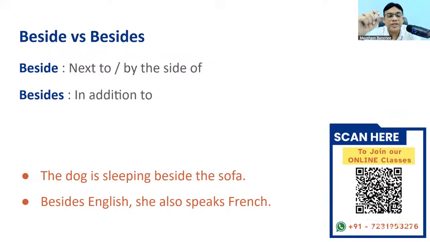Okay. So this is the major difference between beside and besides. Beside is next to something or by the side of something. Besides is in addition to something. So besides English, she also speaks French. Besides batting, he also knows bowling. Or, let's say, besides playing cricket, he also knows how to play football. That is besides, in addition to something. Clear? Keep these things in mind because this will help you while making sentences.